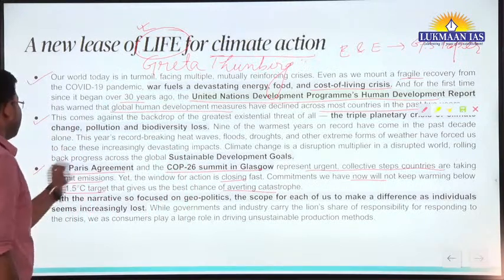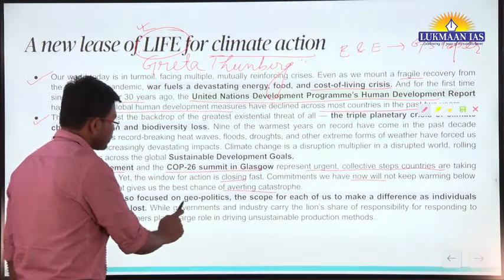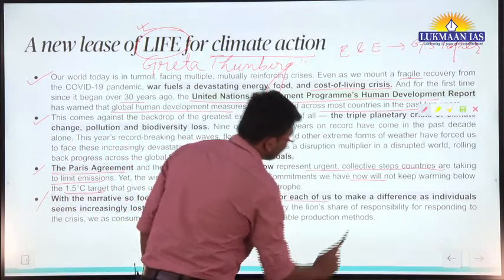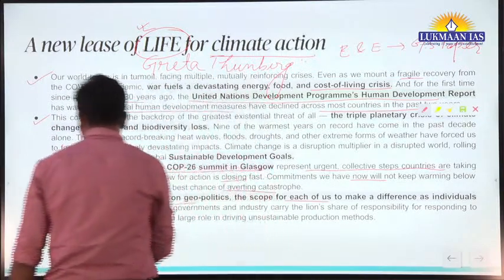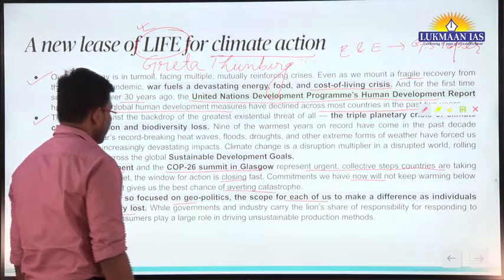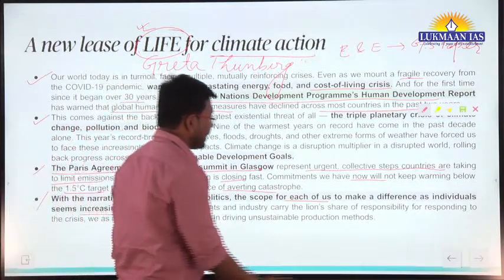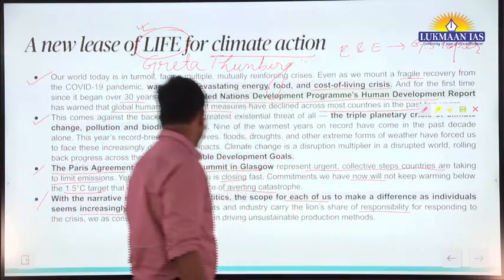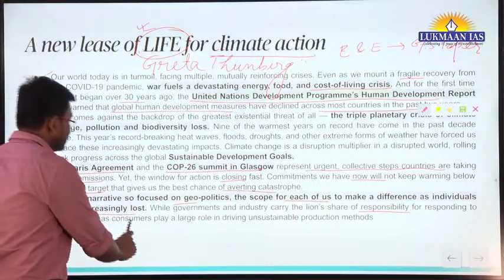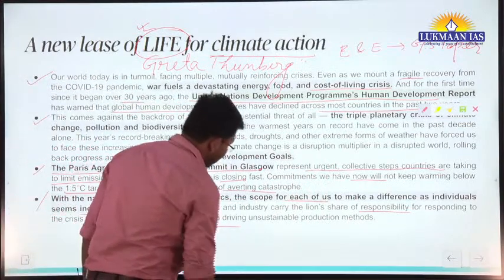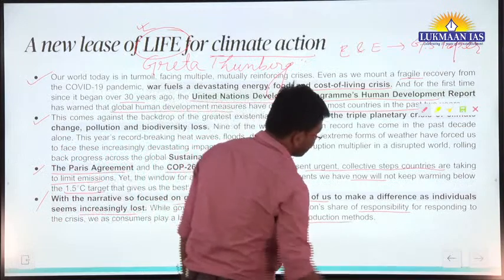So with the narrative so focused on geopolitics, the scope for each of us to make a difference as individuals seems increasingly lost. While governments and industry carry the lion's share of responsibility for responding to the crisis, we as consumers play a large role in driving unsustainable production methods.